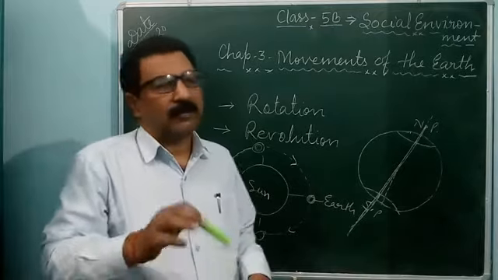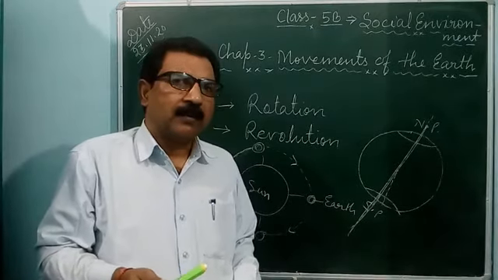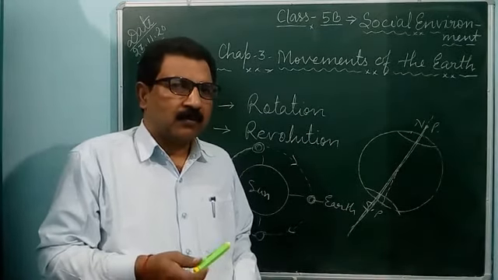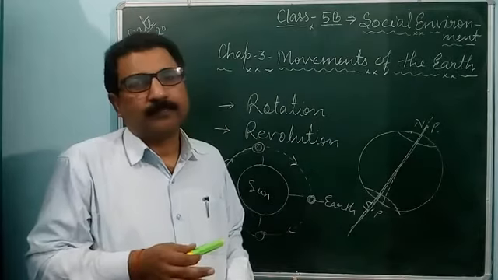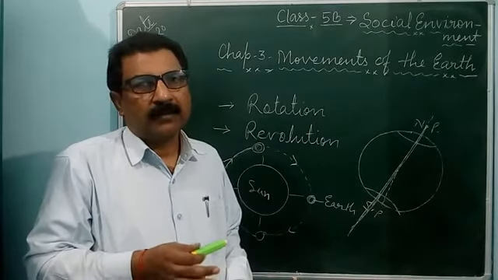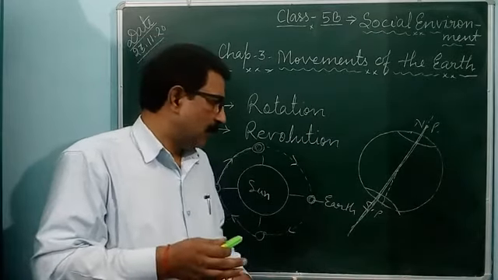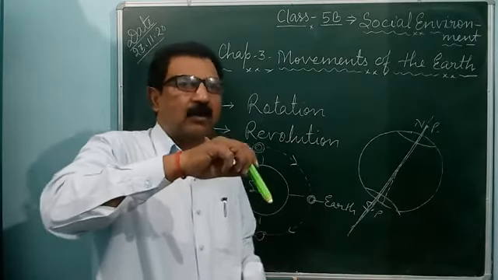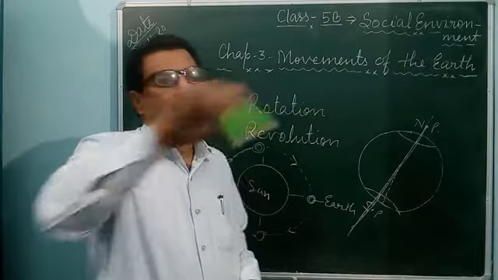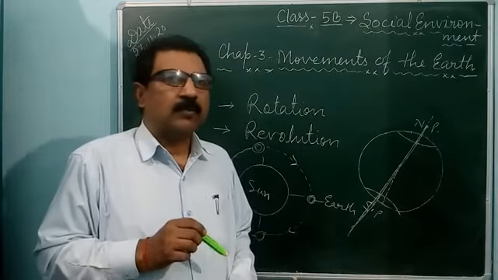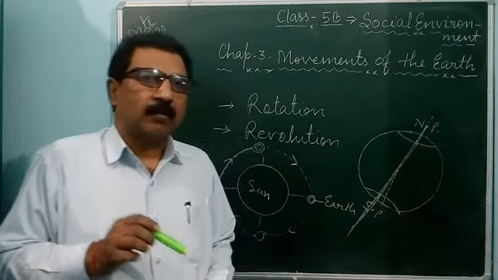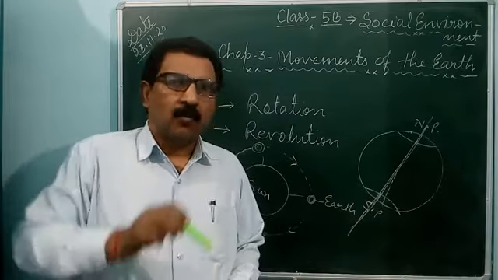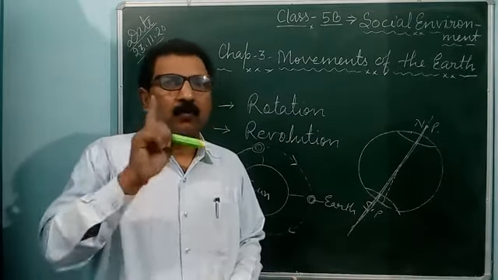So Earth does rotation and revolution at the same time. Always Earth rotates, and during rotation it also moves around the sun. In this way, our Earth completes one revolution in 1 year.